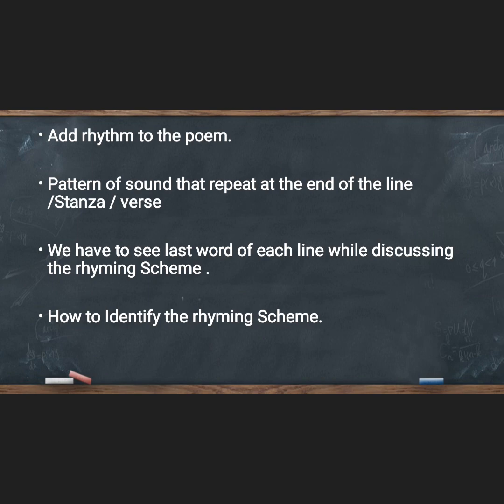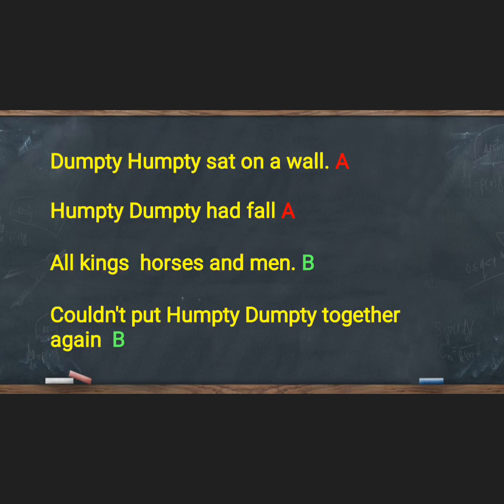How to identify the rhyming scheme? Humpty Dumpty sat on a wall. Next poem. Again, it is mandatory to start with alphabet A. So I took A. Humpty Dumpty had a great fall. Again, I took the letter A, because wall and fall, the last words, are rhyming.